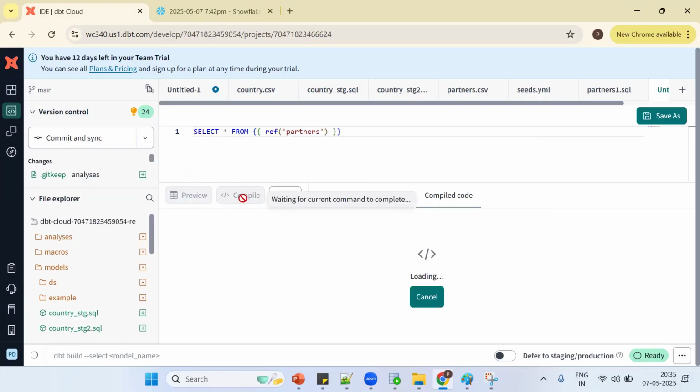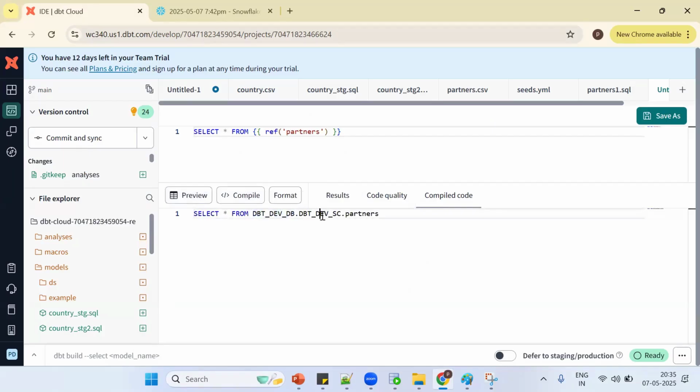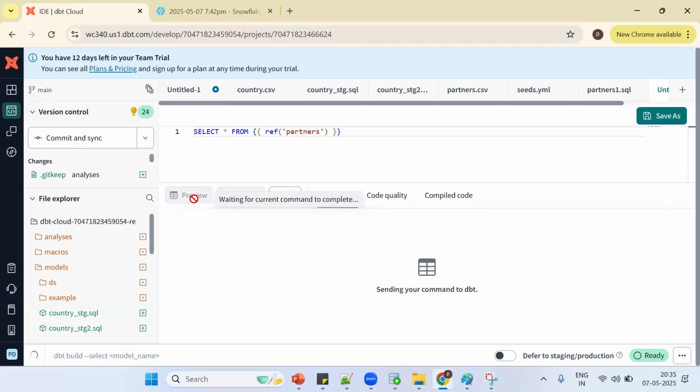See, compile nothing but what? So database name, schema name, and object name. This is the functionality. Same thing. Now what happened? This is called a fully qualified name. When I preview, nothing but what? Tell me.